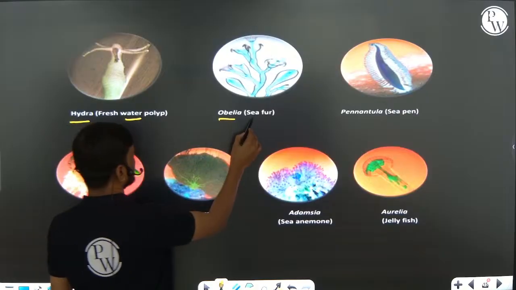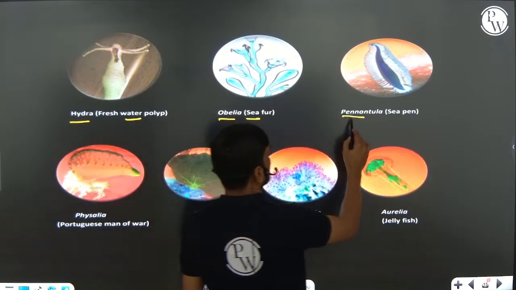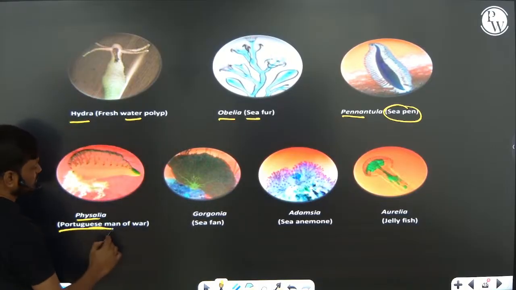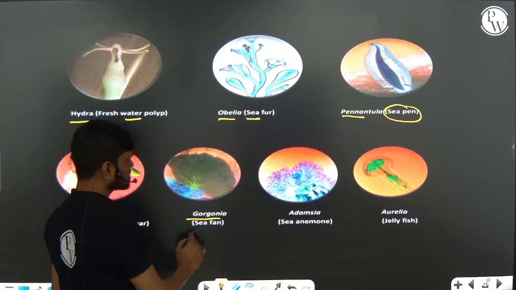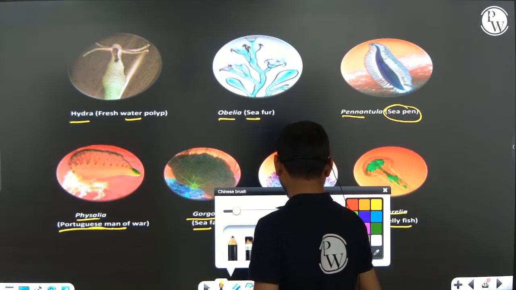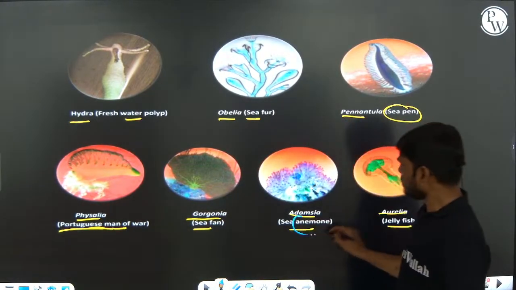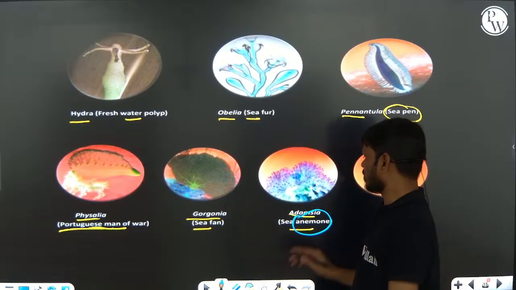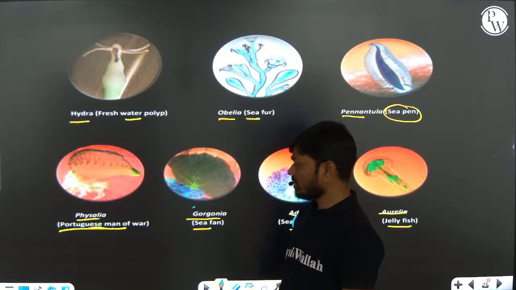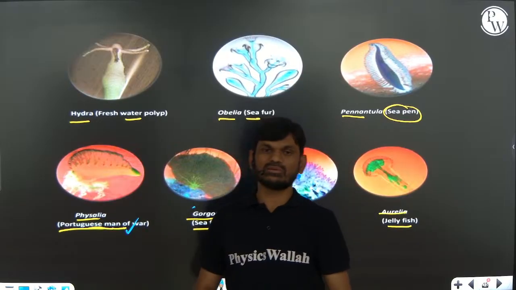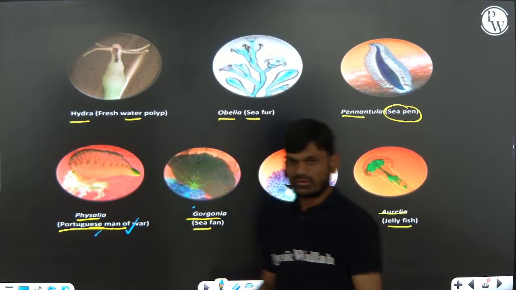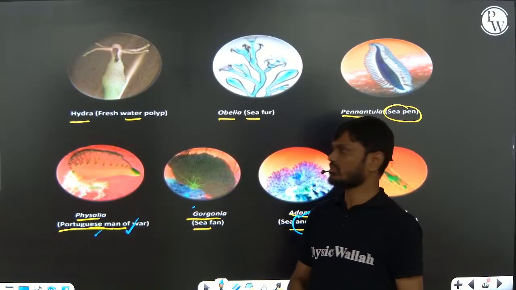Obelia, common name, important, sea fur. Pennatula, common name, important, sea pen. Alright. And Physalia, commonly known as Portuguese man-of-war. Gorgonia, sea fan. Adamsia, sea anemone. Aurelia, jellyfish. Okay. So why are we calling it sea anemone? Because it looks like a flower. So flower, we are calling anemone. Right. So Gorgonia, sea fan. Portuguese man-of-war: this is the animal which looks like the weapon which was used in war, right? Portuguese war. That's why we are calling it Portuguese man-of-war.